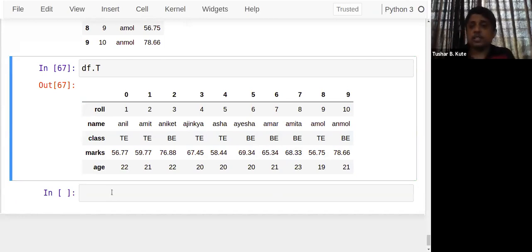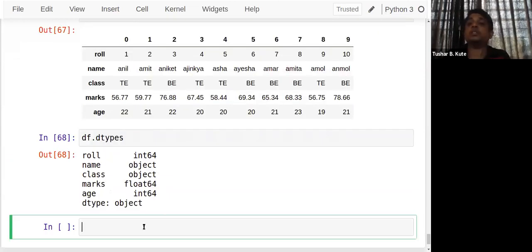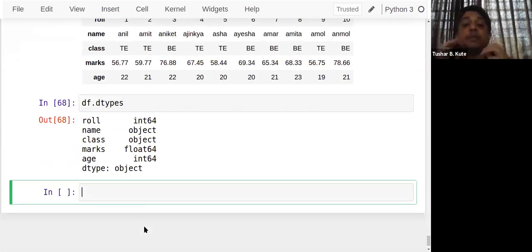Even sometimes it is very confusing to check the data type. So you can use dtypes to check the data type of every variable. See, every column series is, as I told, a set of homogeneous elements, and these homogeneous elements we can find by this method. See, roll, name, class. Roll is integer, name and class are object. Object means string, a combination of anything. Marks is float, age is int64. You can ensure yes, these elements are numbers, these elements are strings, using dtypes. Even we can use size.